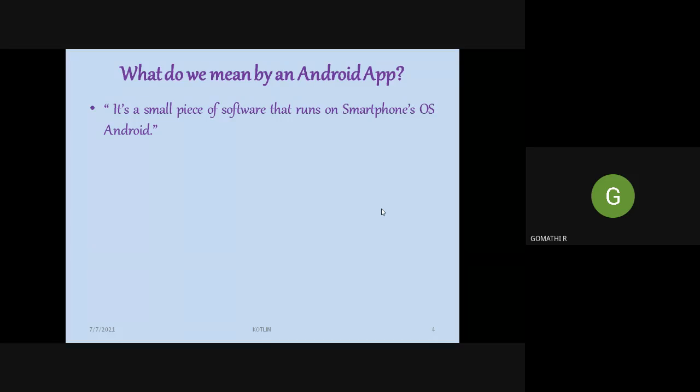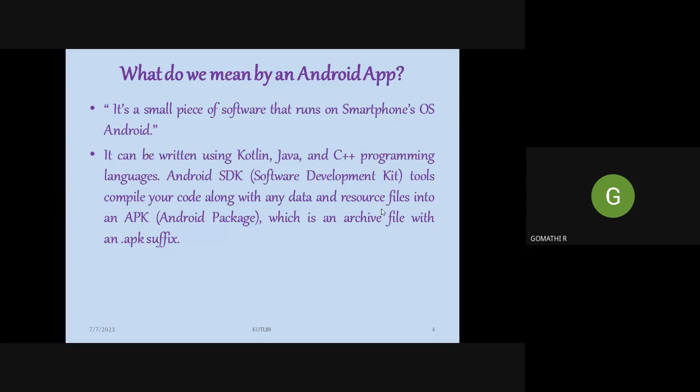Having known what is an app, the next thing we need to know is what is meant by an Android app. Android is an operating system, a mobile operating system. When we use a computer, we come across different operating systems like Windows, Linux, Mac, etc. Similarly, when we use a mobile device, we have some operating systems.